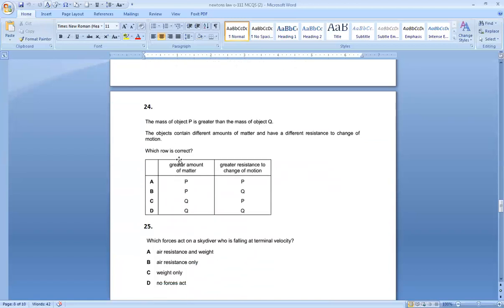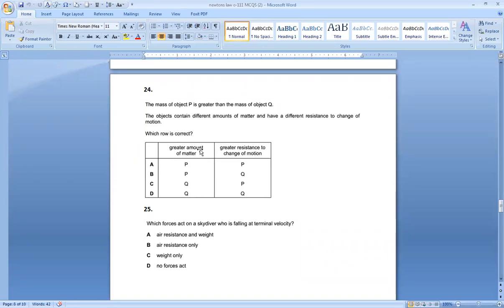Number 24, the mass of an object P is greater than the mass of object Q. Objects contain different amounts of matter and different resistance to change of motion. Which row is correct? Greater amount of matter: the object with greater mass has greater matter, so P has greater matter. Because mass is the amount of matter in an object.